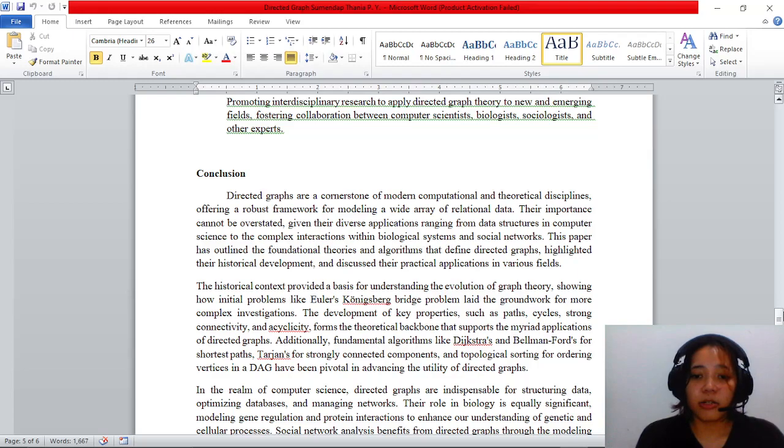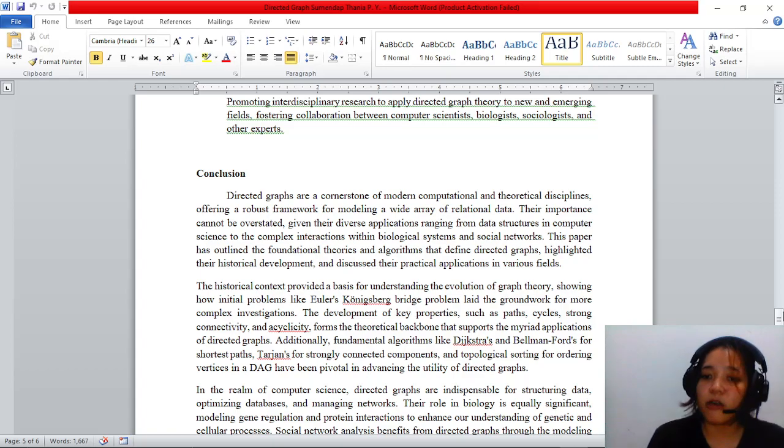Additionally, fundamental algorithms like Dijkstra and Bellman-Ford for shortest path, Tarjan for strongly connected components, and topological sorting for ordering vertices in DAGs have been pivotal and advanced the utility of directed graphs.